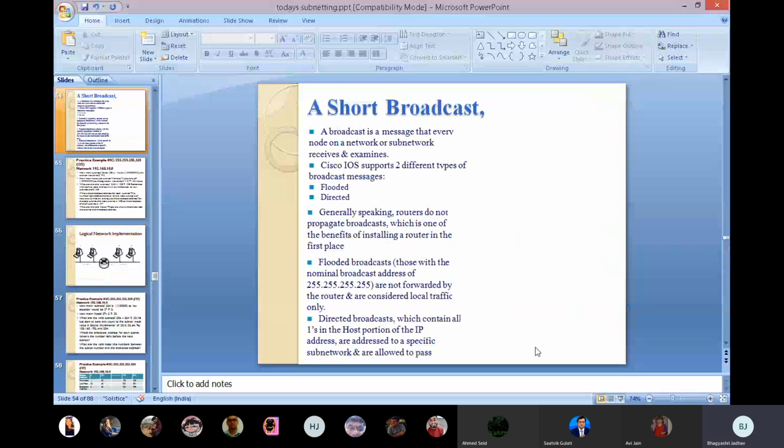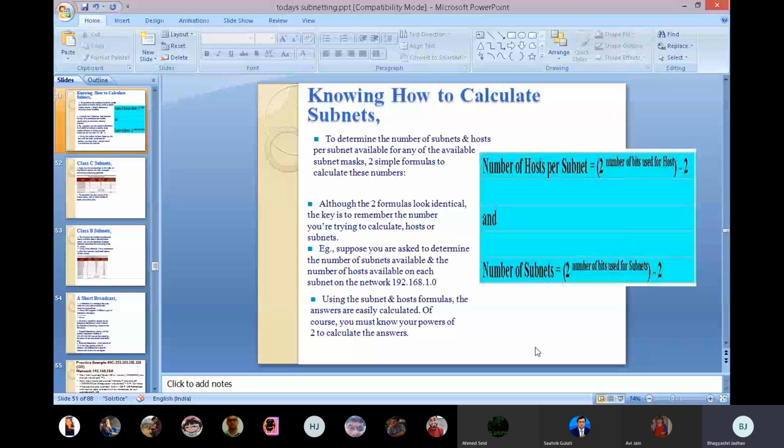Use the formula also, then you can understand the concept of how we take this number. See this, knowing how to calculate the subnets. If you read this again, you will see how to calculate the number of hosts per subnet. In our subnet, how many hosts are there? If our network is big, how many subnets are in our network? I mentioned this formula here; use it and you can understand how we are dividing our network. This is a simple concept of networking: we are just taking the IP address and dividing it.